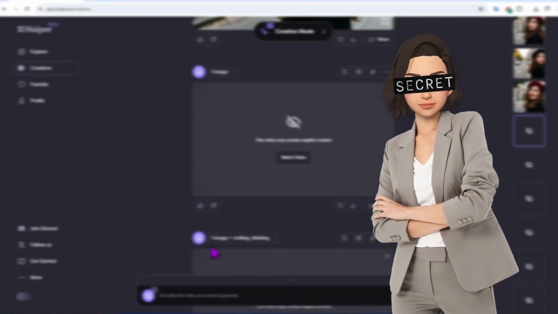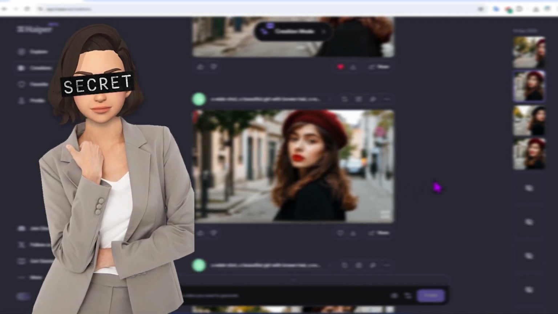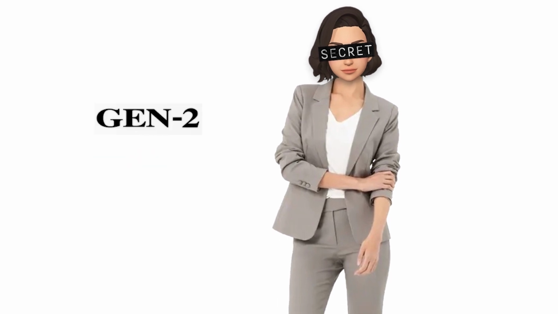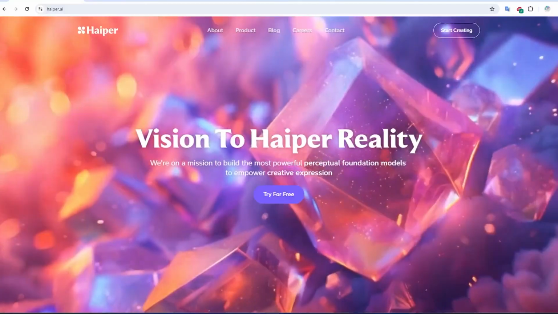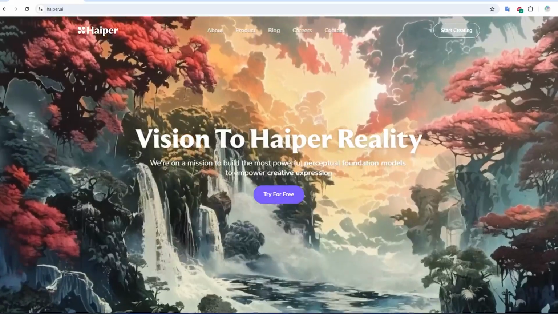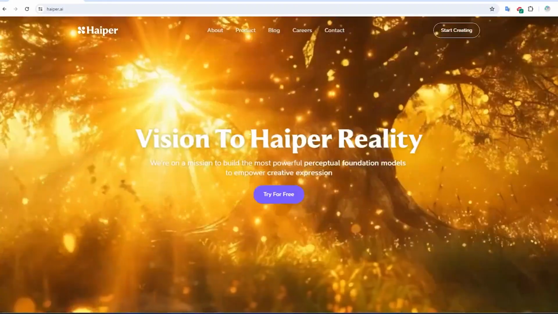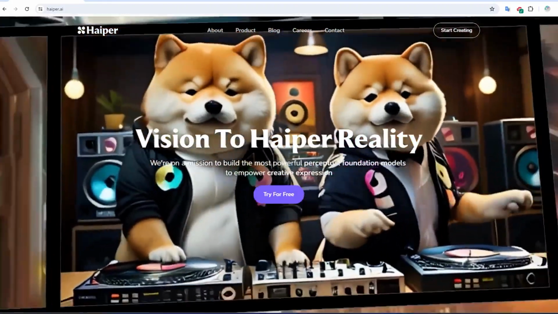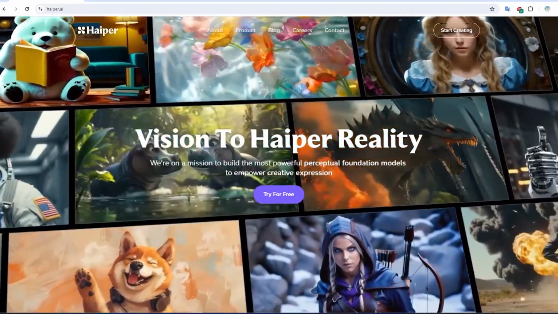The tests I conducted with Haiper show that it has a very good understanding of video movements and elements compared to competitors like Picalab and Runway Gen 2. The character movements and stability throughout the video are completely logical and accurate. It doesn't require complicated prompts, and it's very easy to use, as you've seen. Currently, the videos produced by Haiper are 4 seconds long, and there's no control over the camera and its movements. But I'm sure that in the very near future, we'll see these changes in Haiper.